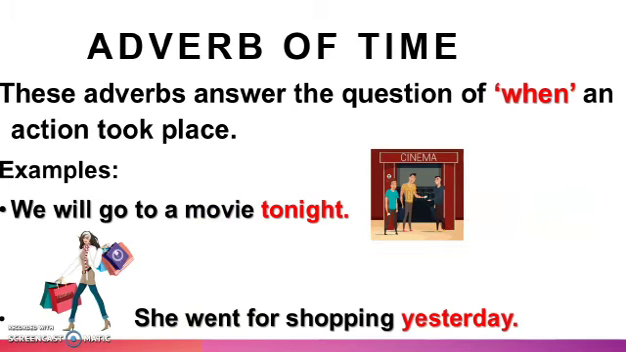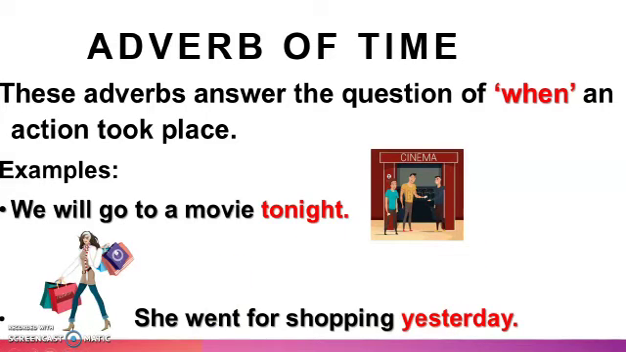Adverb of time. These adverbs answer the question of when an action takes place. For example, we will go to a movie tonight. In this sentence, when will the action of go happen? It will happen tonight. So over here, tonight is adverb of time. She went for shopping yesterday. So the action of shopping has been done yesterday. When did she go shopping? She went shopping yesterday. So over here, tonight and yesterday are used as adverb of time.